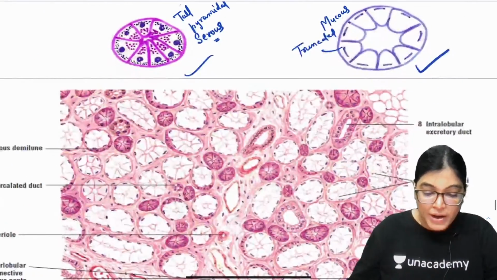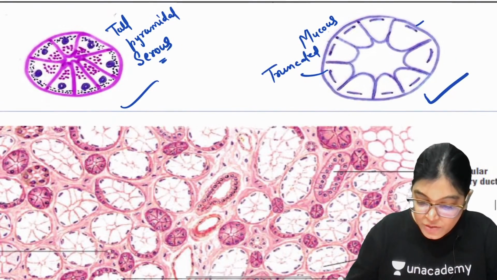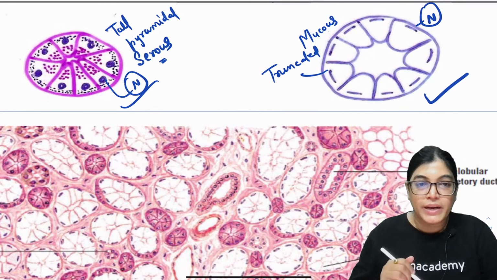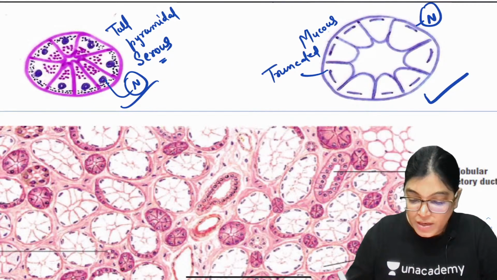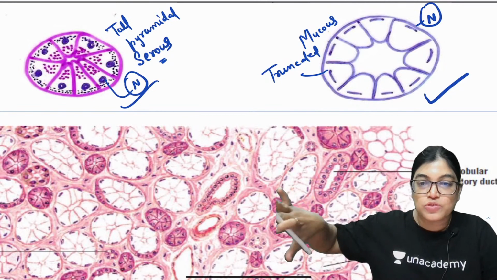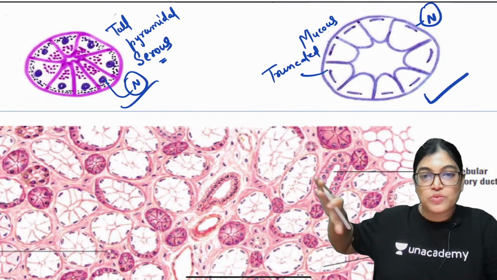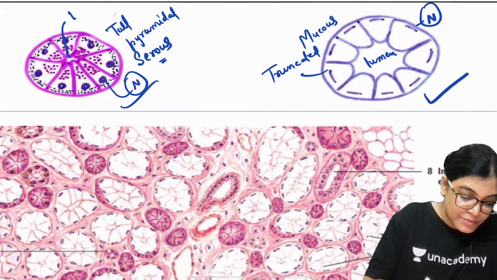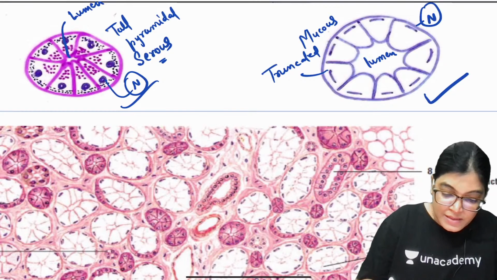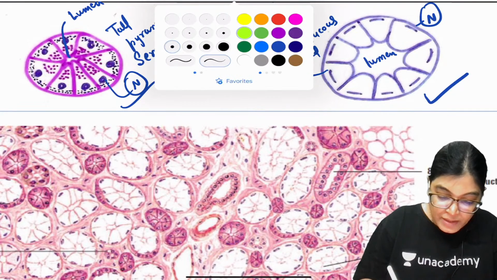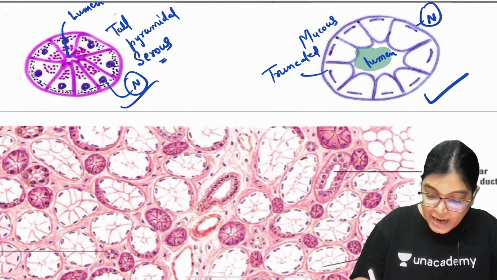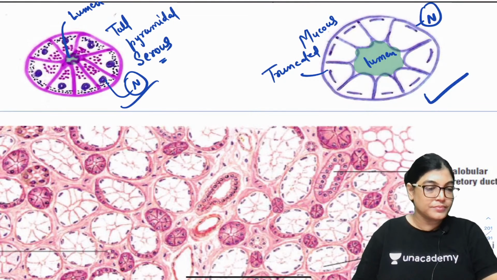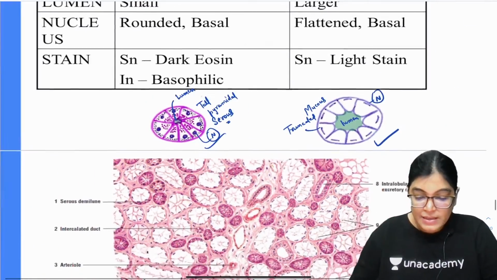Now, the other important point of difference is the nucleus. In the case of the serous, the nucleus is rounded, but in the case of mucous, the nucleus is flattened and pushed towards the periphery. Now compare the lumen. In which case is the lumen larger, my dear aspirants? It is larger in the case of mucous acini and smaller in the case of serous acini. Got it?